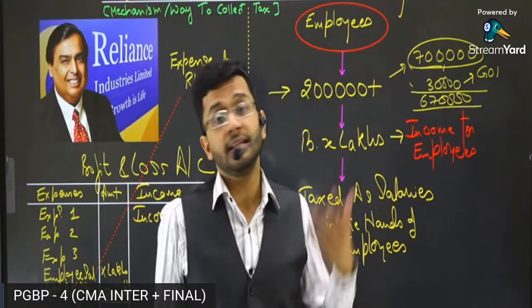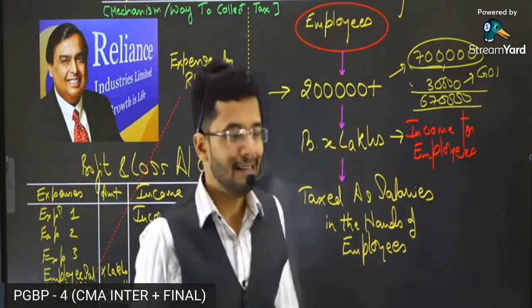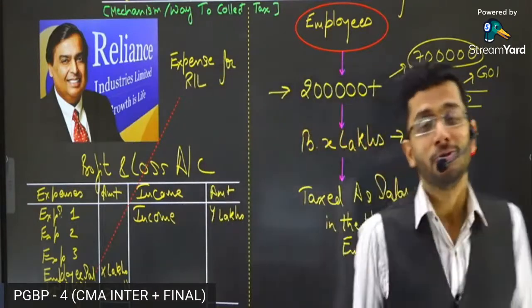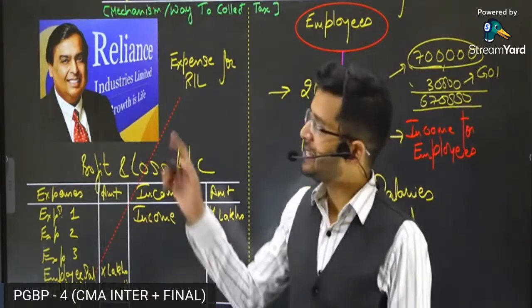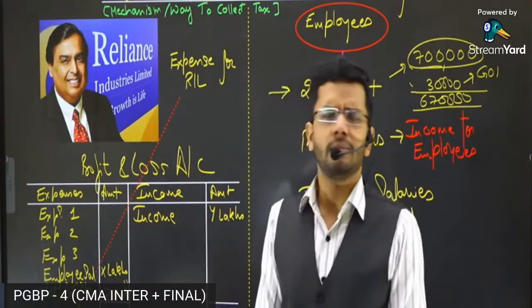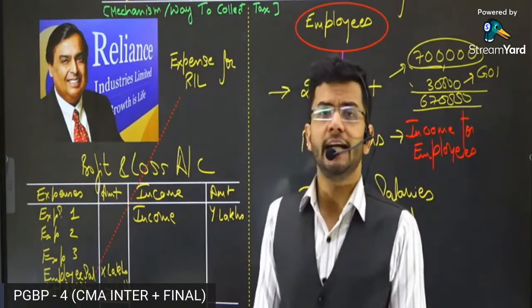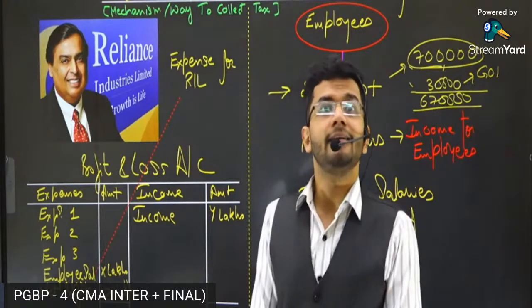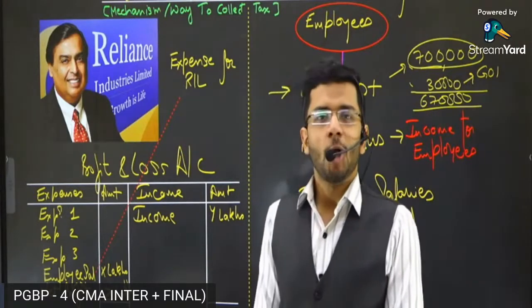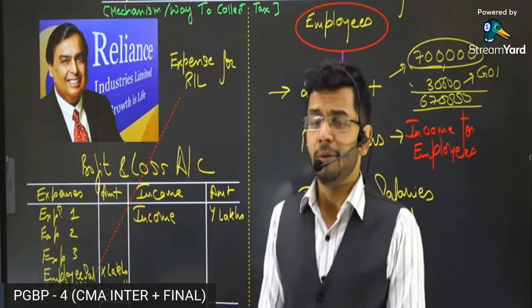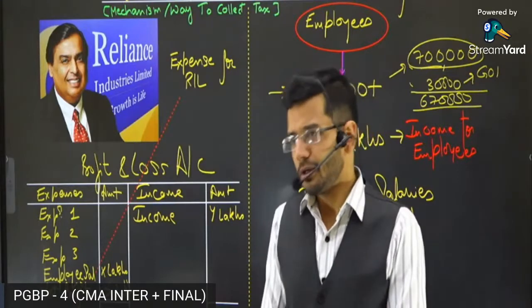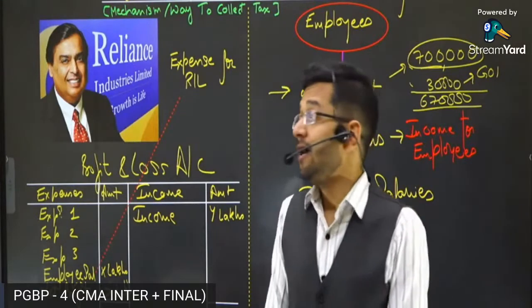Now, Income Tax Department is the law of the land. Income Tax Department is not going to leave this matter so easily. Income Tax Department tells Mr. Mukesh Ambani, okay, Mr. Mukesh Ambani, if you are being arrogant, if you are being adamant, if you are being non-cooperative with Income Tax Department, you will have to face the brunt. What is the brunt? What is the punishment which Mukesh Ambani has to pay?